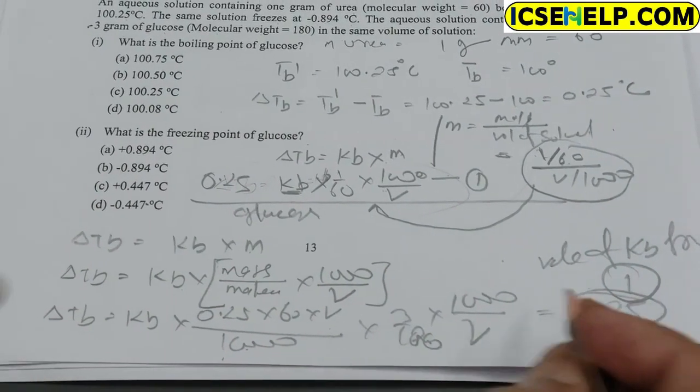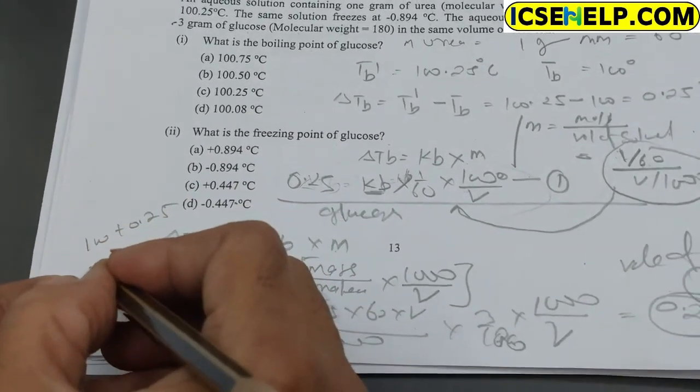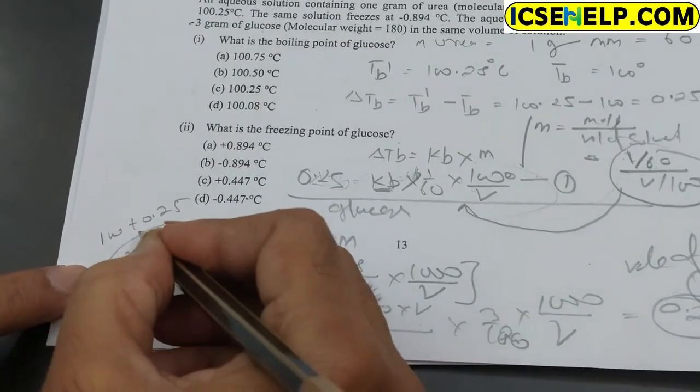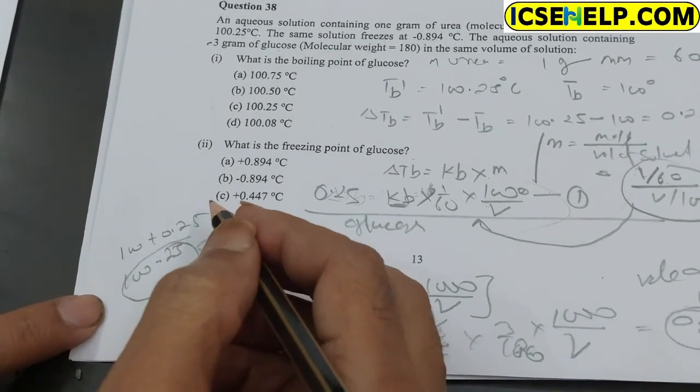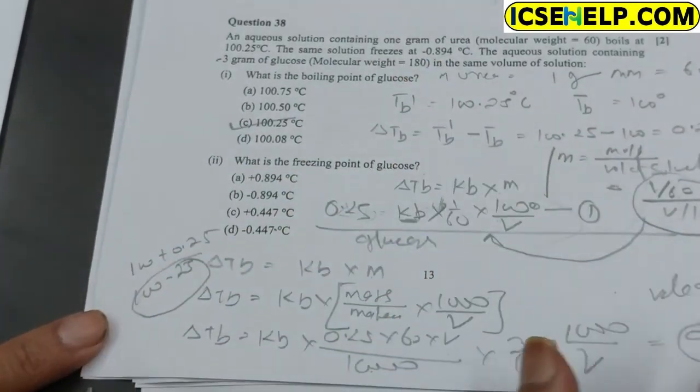So the correct option is 100 plus 0.25, equal to 100.25. So option C is correct.